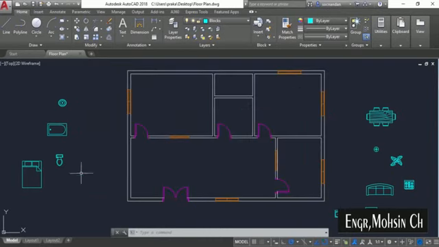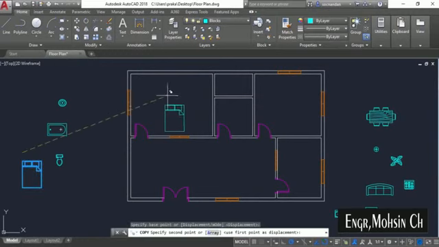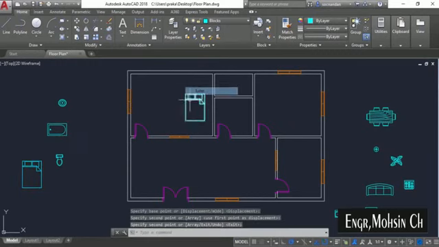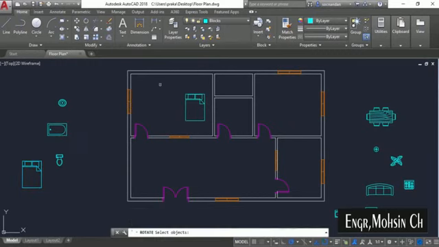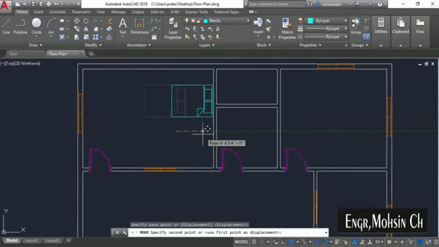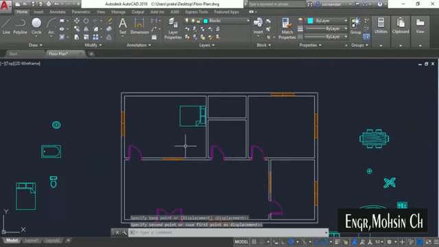We have now sufficient number of blocks here in the drawing area. Now we'll add these blocks one by one in our drawing, and I'll start with this bed. So select this one, make a copy of this and move it here. Now we can rotate this one. So select rotate tool and rotate it with this point, and I'll rotate it just like this and move it once again to the required position. In this case, I'll place it somewhere close to this point. Let's zoom a little bit, and there we have it.